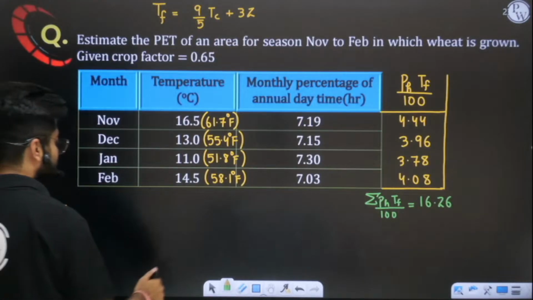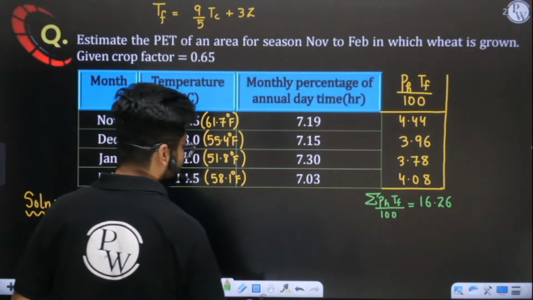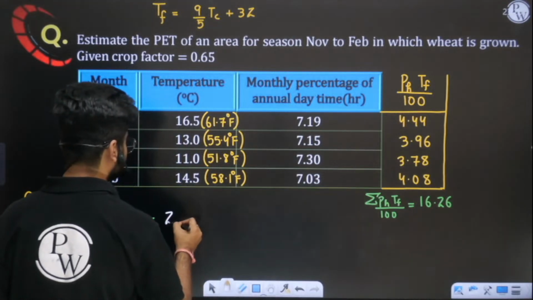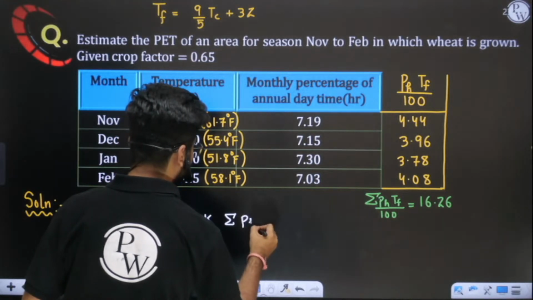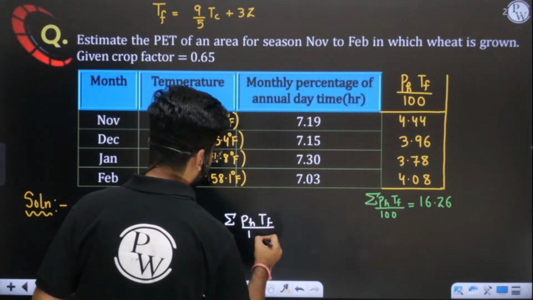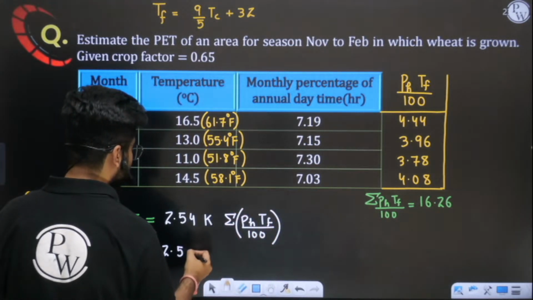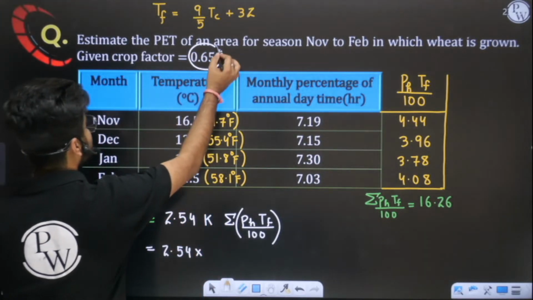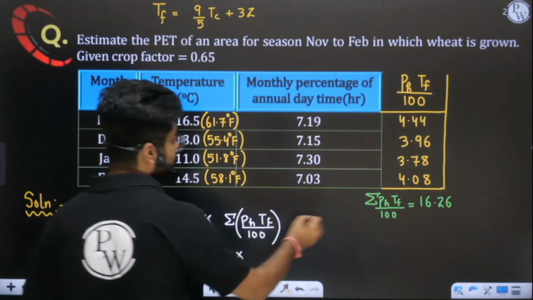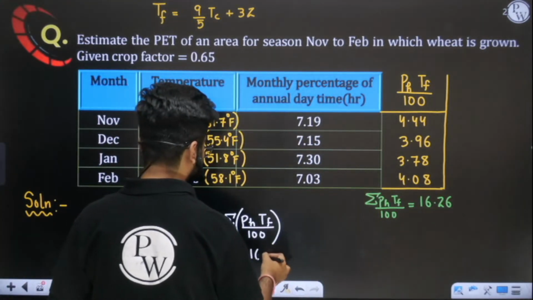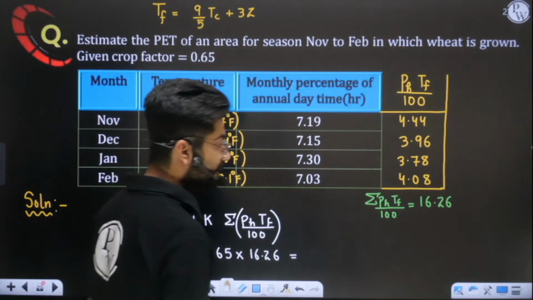Potential evapotranspiration is given by 2.54 multiplied by K multiplied by summation PHTF upon 100. So simply put the values: 2.54 into K, the crop factor, which is given as 0.65 here. Summation PHTF upon 100 is 16.26. So how much are we getting here? Multiply it.